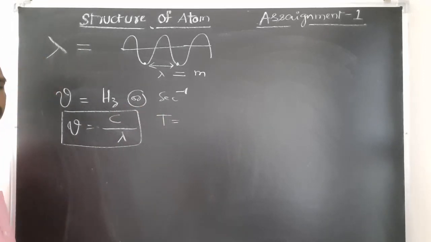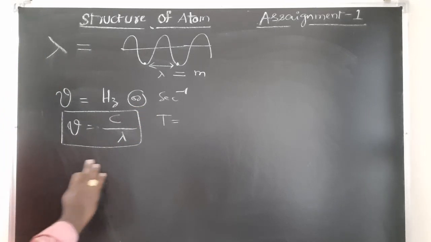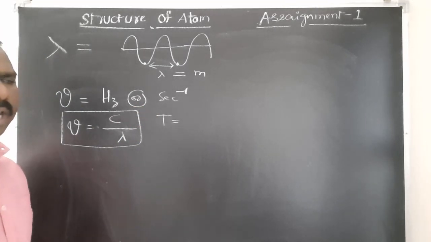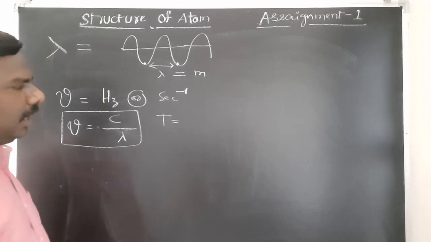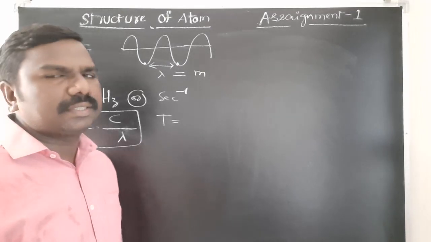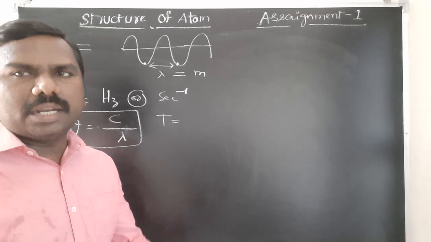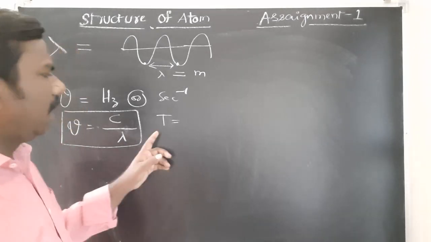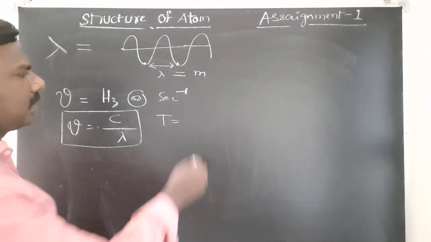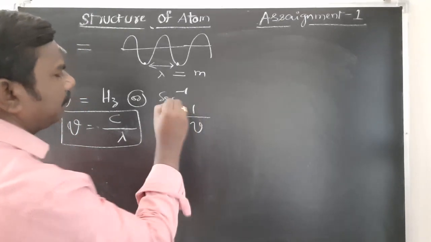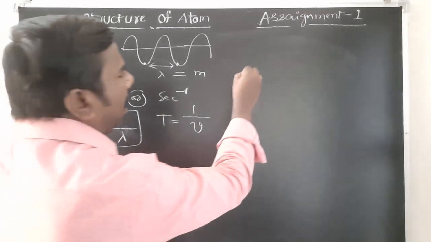Next, after that, time period. It means the time required for a wave to pass through a particular point is called time period. Time period is nothing but 1 by nu. Right.